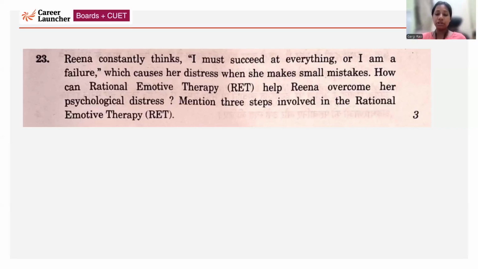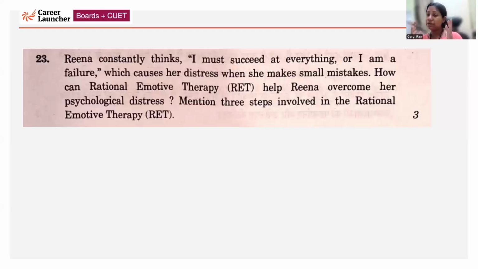Then you will talk about how rational emotive therapy works on the principle of ABC analysis: antecedent, belief, consequence. So here the irrational belief system is that I must do everything perfectly. This is the thing which is going on in Rina's mind. You can see in the question, I must succeed at everything or I am a failure. This is what is making her worry.